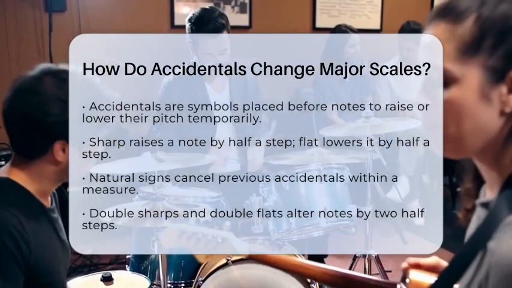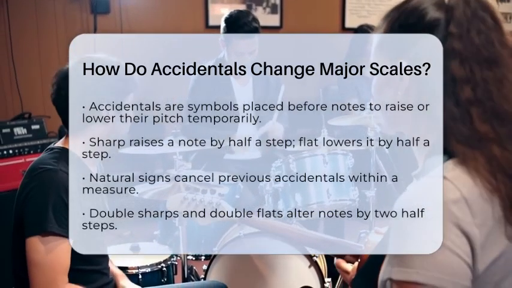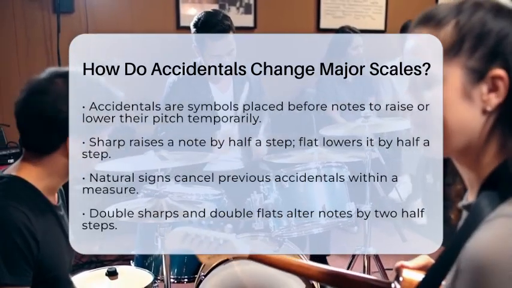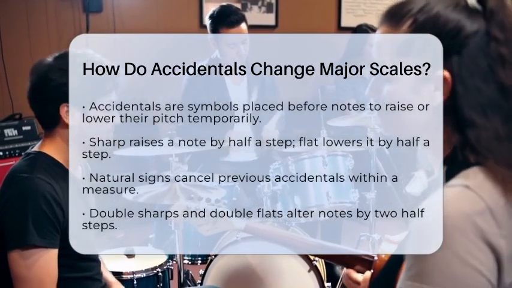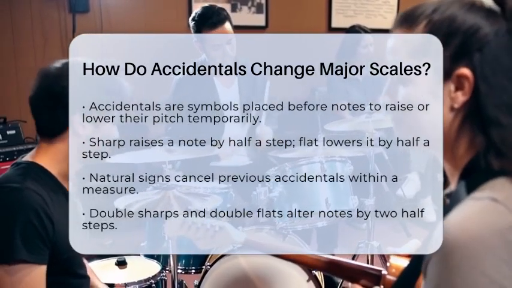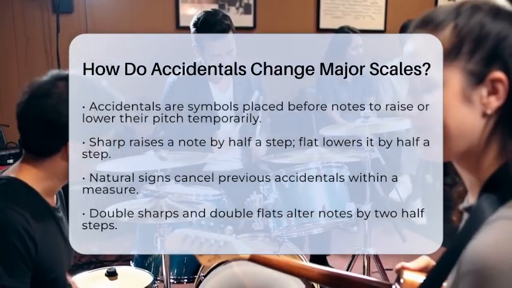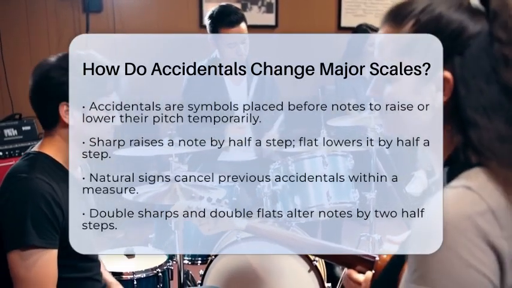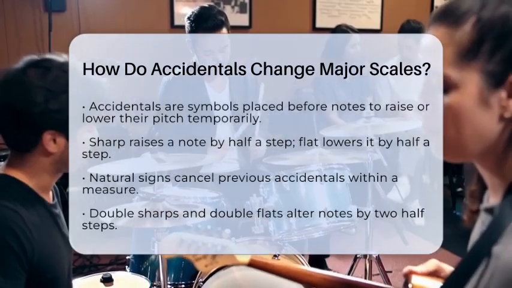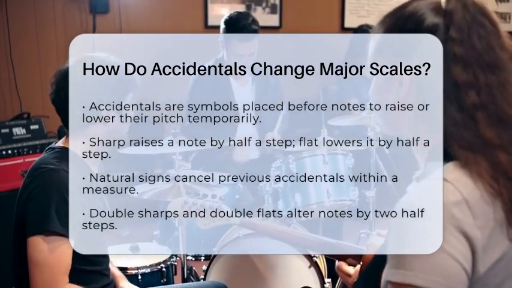In music, accidentals are symbols placed before notes to raise or lower their pitch. A sharp symbol raises a note by half a step, while a flat lowers it by half a step. There are also natural signs that cancel previous alterations. Double sharps and double flats raise or lower notes by two half steps. These accidentals only affect the note in the same measure and do not change the key signature permanently.